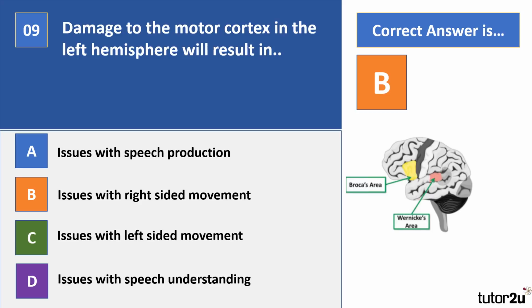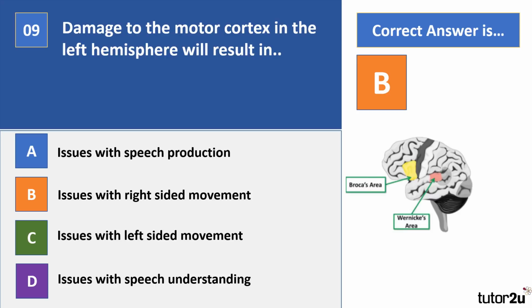We often use the term language centre to describe this area. Now Broca's area is involved in speech production and Wernicke's area in speech understanding. We call damage to these areas Broca's or Wernicke's aphasia. But of course with this question it was talking about the motor cortex, so they're not relevant to this answer.